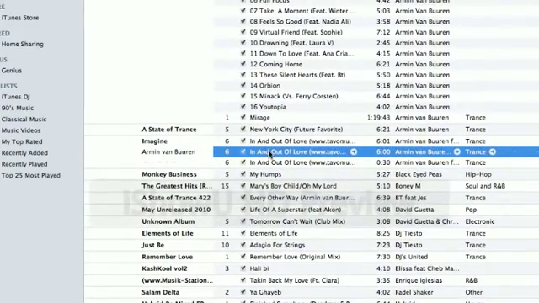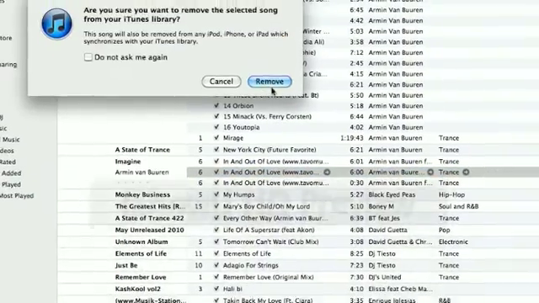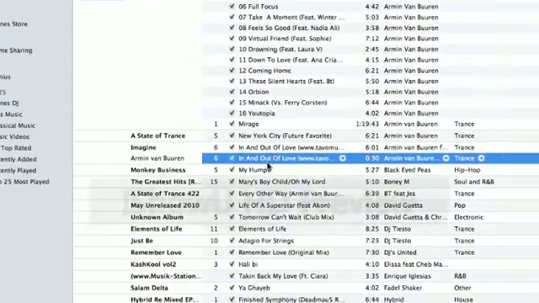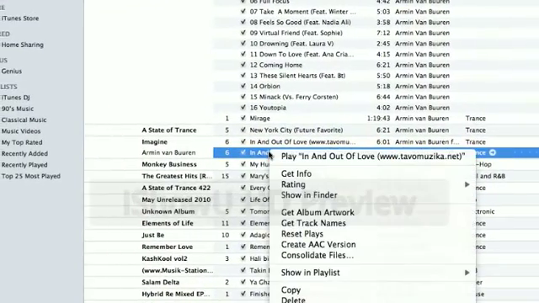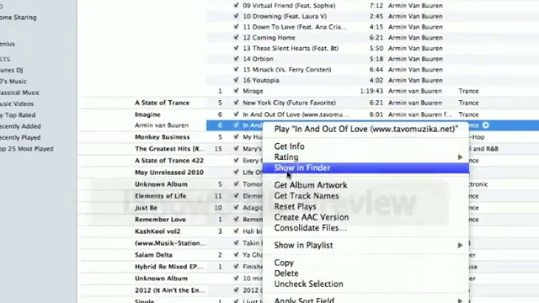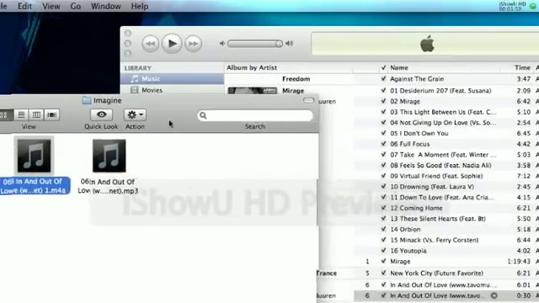Click, delete the second version. Delete, Remove, Move to Trash. Okay, now right click on the third version, Show in Finder. Okay, just move it right here.